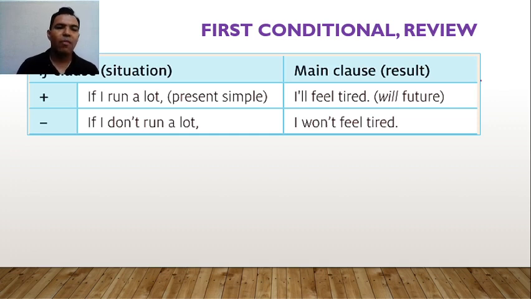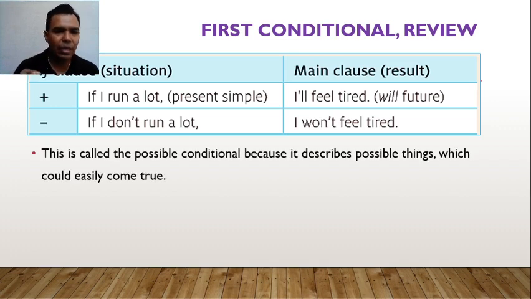For example, if I run a lot, I will feel tired in the future. That's a possibility. It's probable that I feel tired or not. That's why I use the first conditional. This is called the possible conditional because it describes possible things which could easily come true.